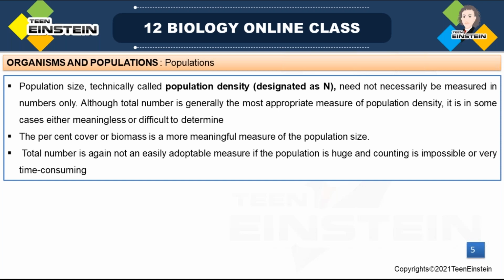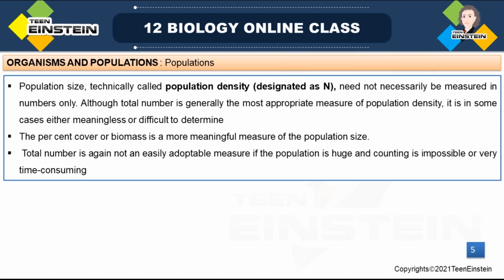Under birth rate and death rate, we learned how to calculate them. Then sex ratio, how to mention the sex ratio of a given population. Then population age, how to mention it with the help of an age pyramid. There are 3 types of age pyramid: triangular, bell-shaped, and urn-shaped.